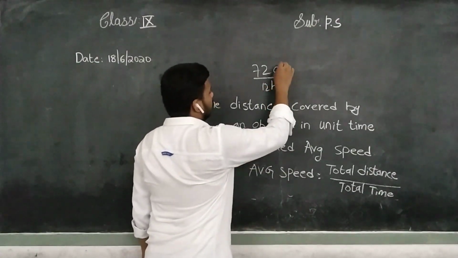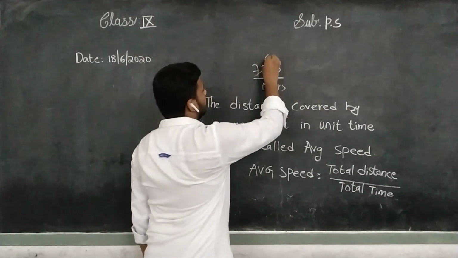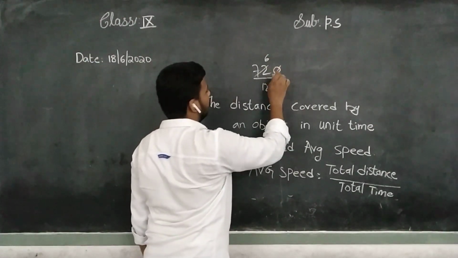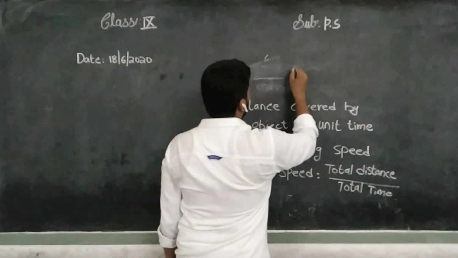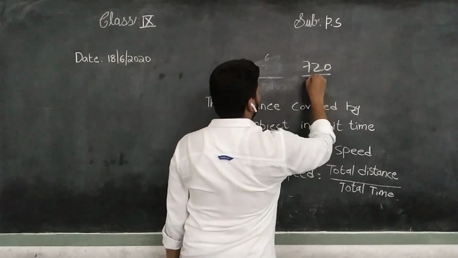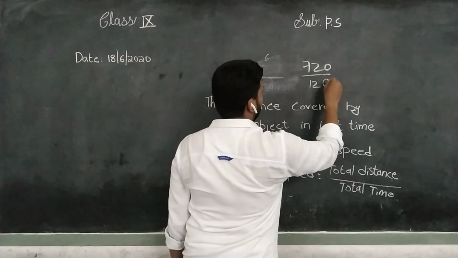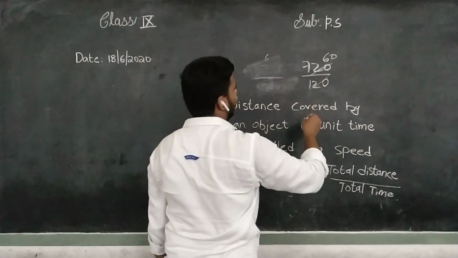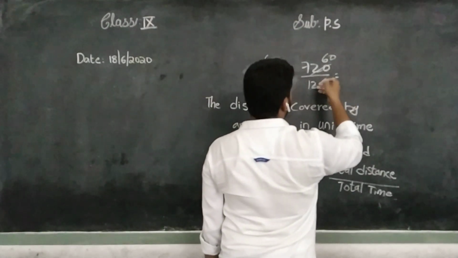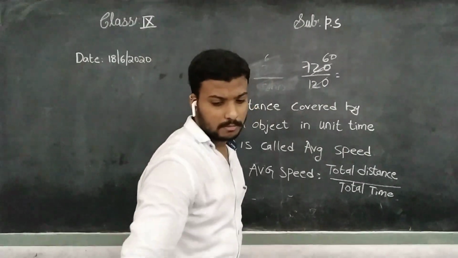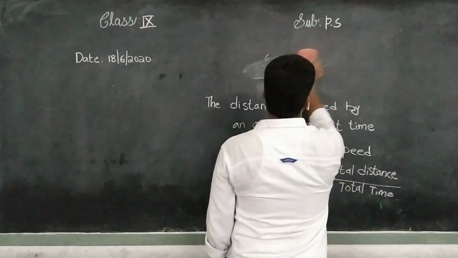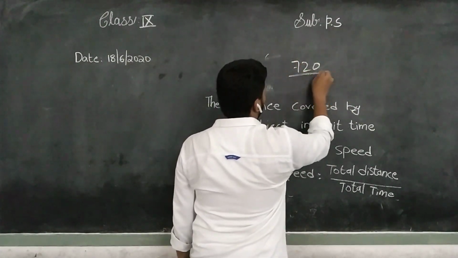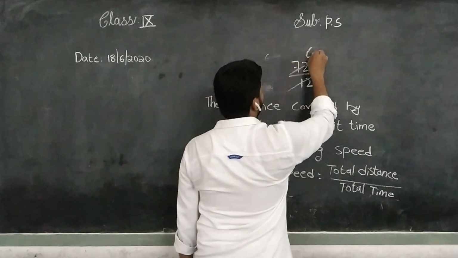Understand, children? 720 divided by 12, that is 60 times.